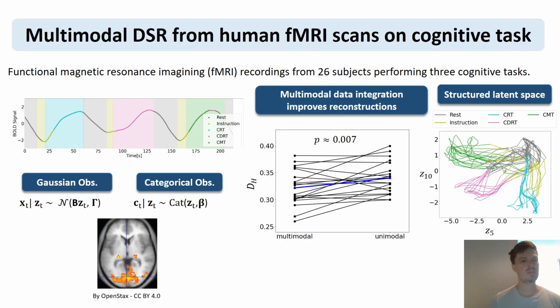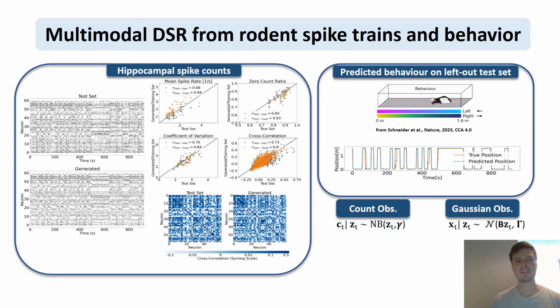We can also do multimodal dynamical systems reconstruction, for example, from human fMRI scans. This is a type of neuroimaging technique, functional magnetic resonance imaging. In this case, we combined this imaging data with categorical observations, which encoded the cognitive tasks that subjects were performing in the scanner. This multimodal data integration led to improved reconstructions of the imaging data and structured the latent space according to these cognitive tasks.